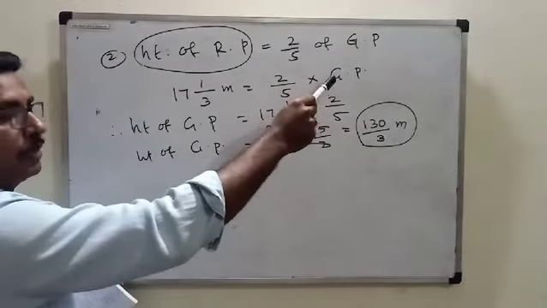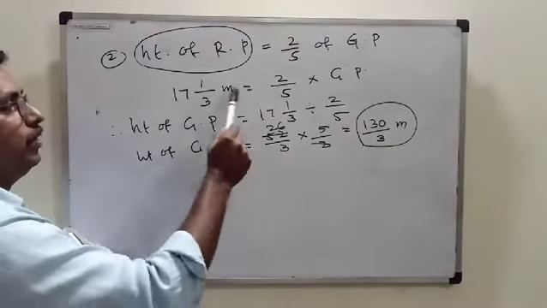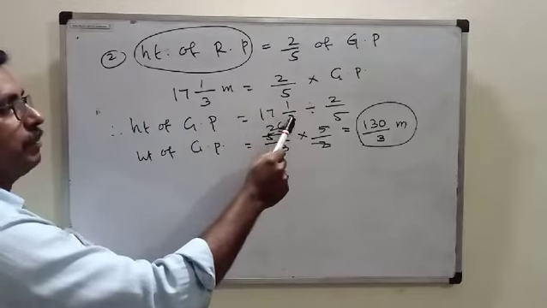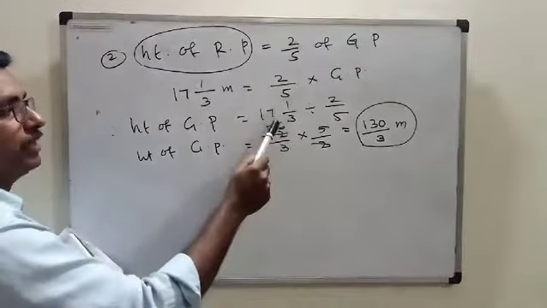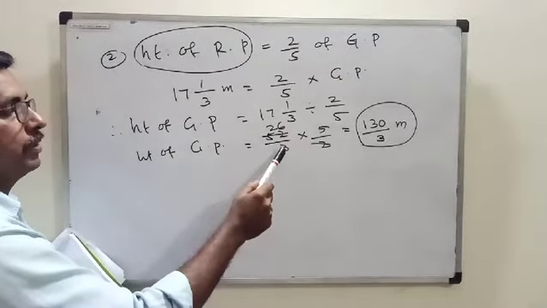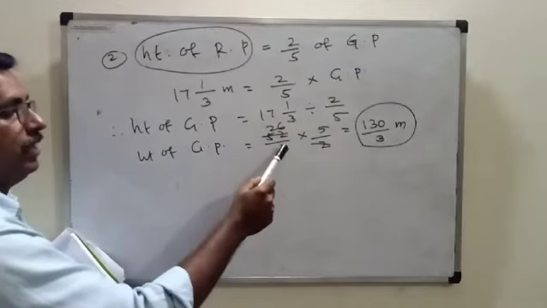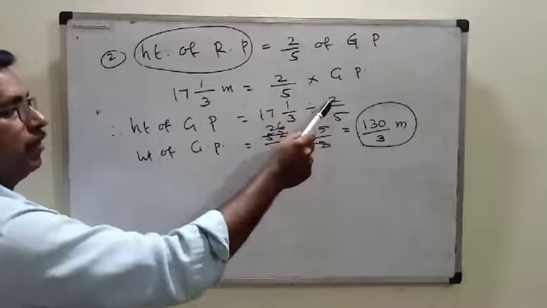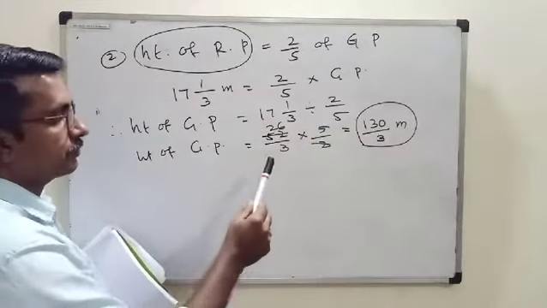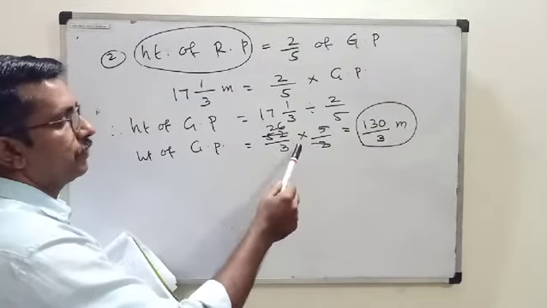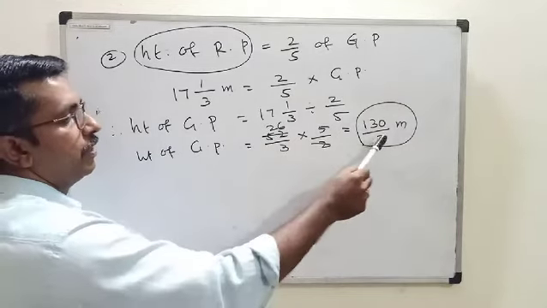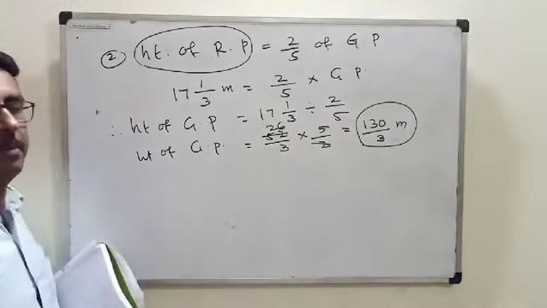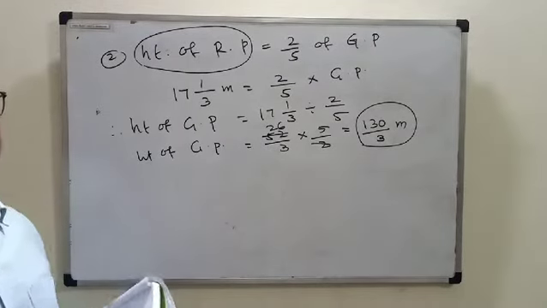Linear equation, no? So to find the answer, what we do? You divide these two. 17 1 by 3 divided by 2 by 5. 17 1 by 3 we converted into improper fraction. 52 by 3 into 5 by 2. You know how to divide fractions. You can cancel these two. So 26 into 5, 130. 3 into 1, 3. 130 upon 3 meter. What is that? Height of green pole.